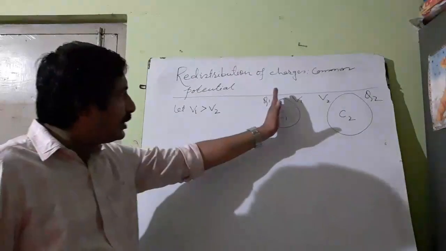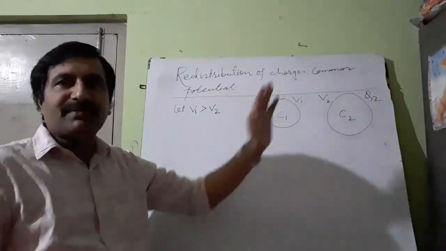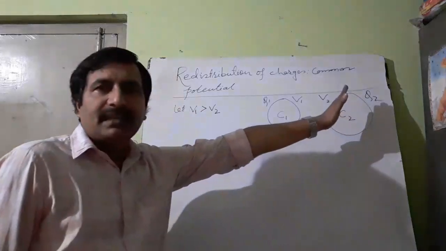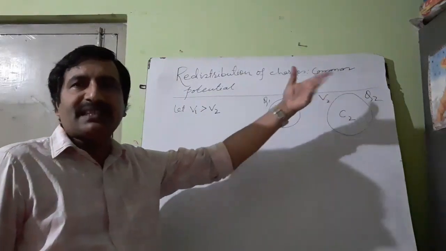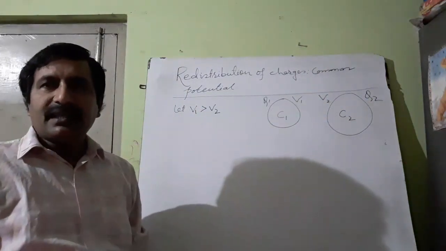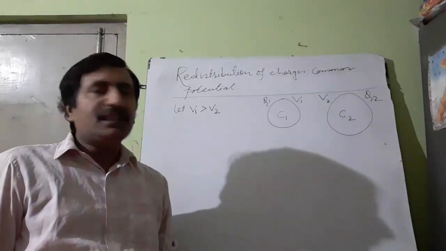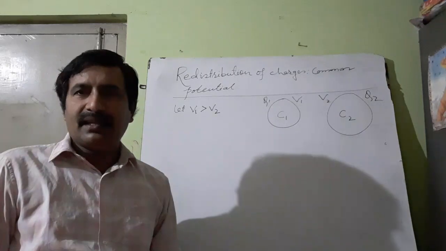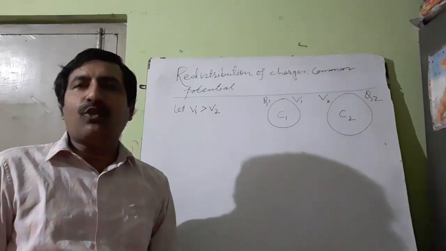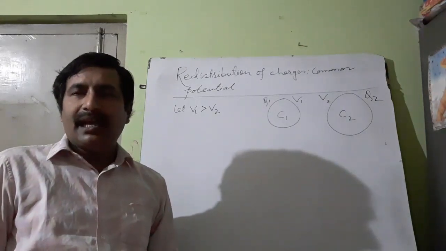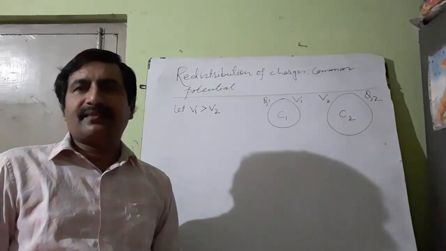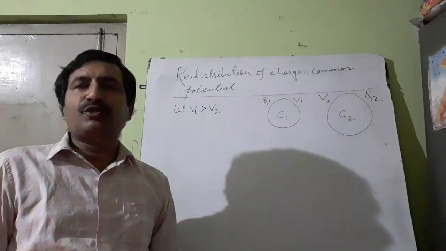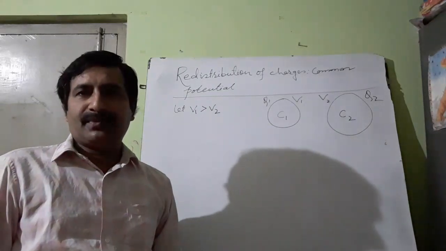And if it loses positive charge, its potential will start decreasing. And the other will gain positive charge, means its potential will start increasing. There will be a situation in which both the conductors will acquire the same potential. That potential is called common potential. And when both the interacting conductors acquire a common potential, then redistribution of charges stops.